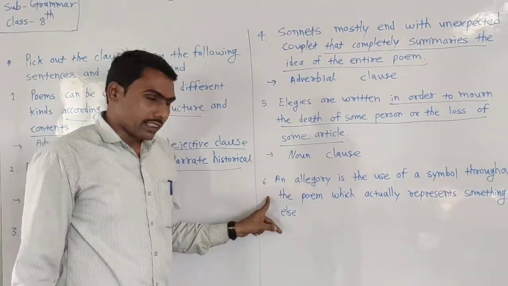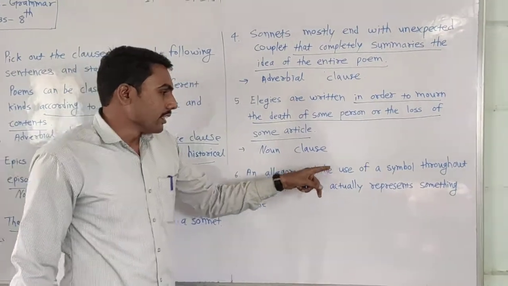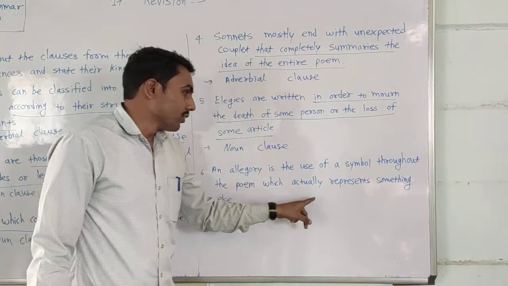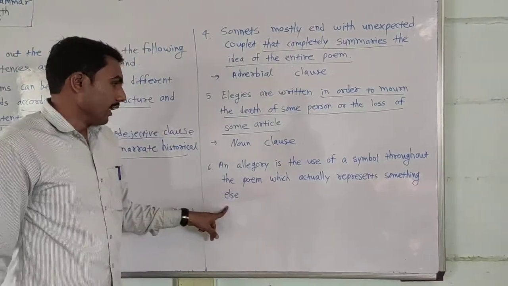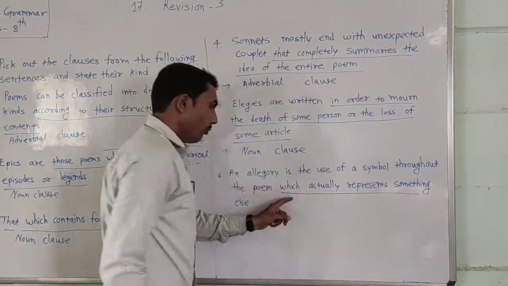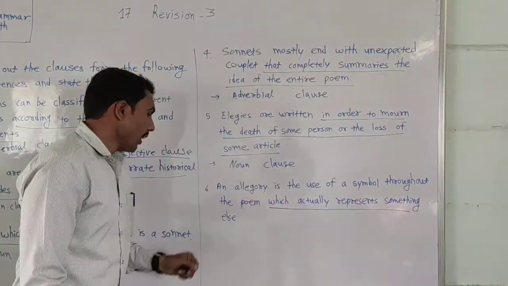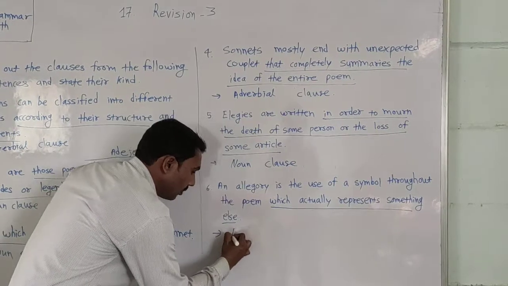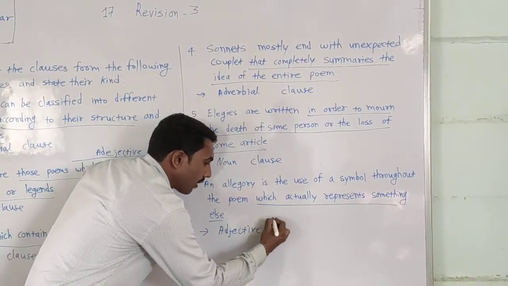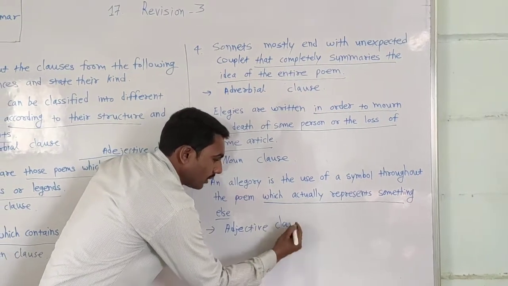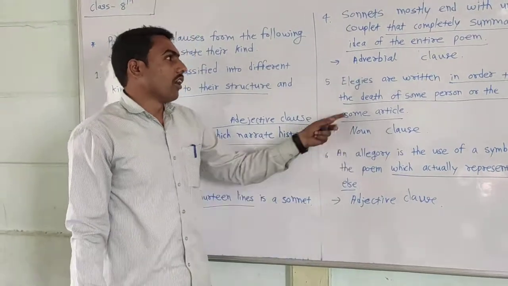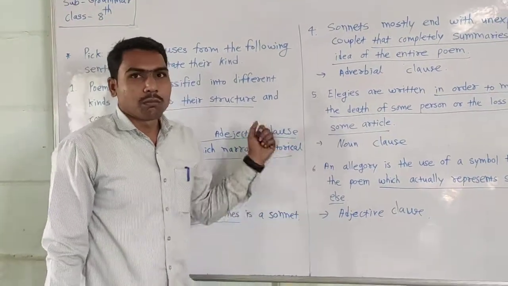And the last sentence is here. An allegory is the use of a symbol throughout the poem which actually represents something else. In this example you can pick out the clause that is, which actually represents something else. It is an adjective clause. In this way you can identify or pick out the clauses from the given sentence.